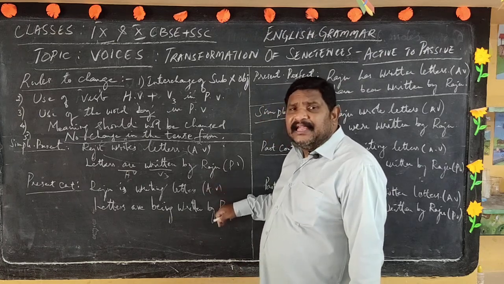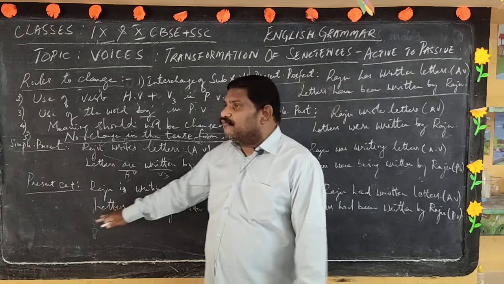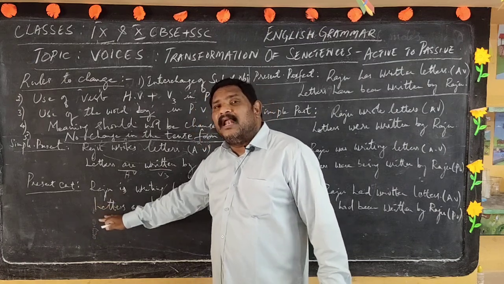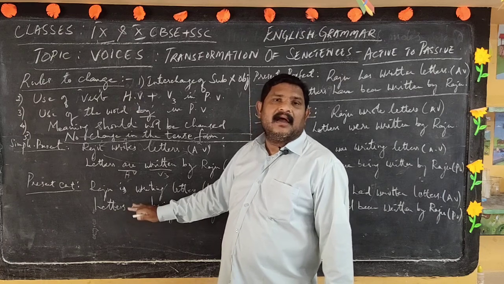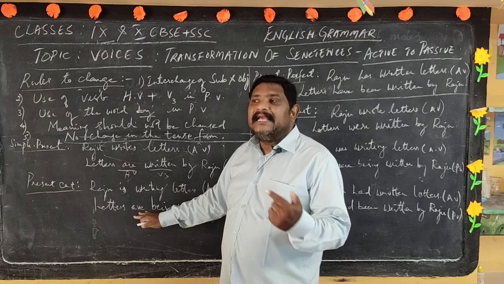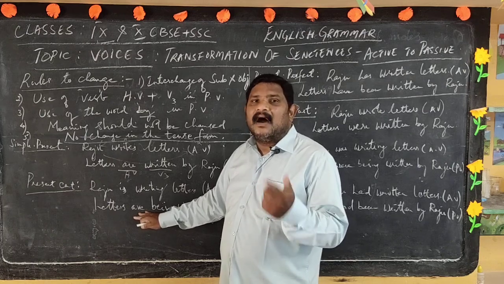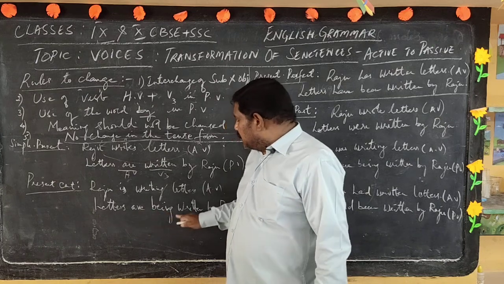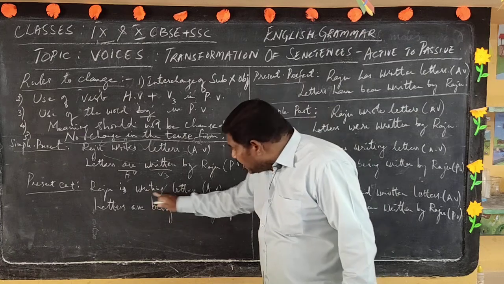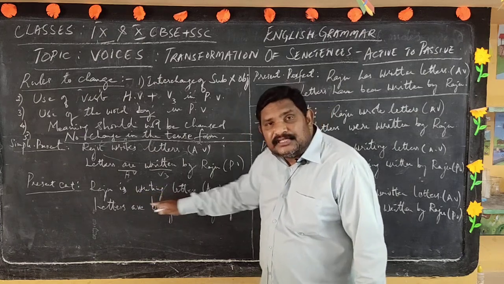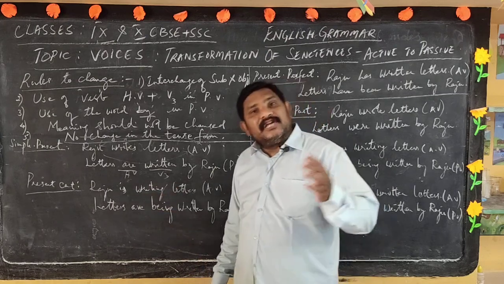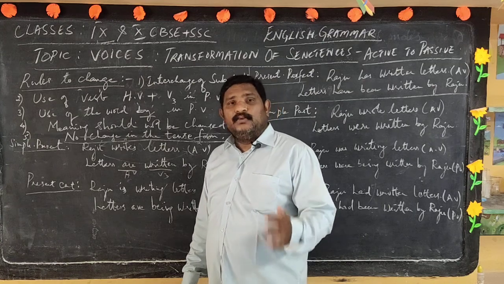So now converting the same sentence, again I bring the word letters forward. Letters are, because letters is plural, then it has to go with are. Okay, you need to pronounce properly. Letters are. Now being, why should I use being? Because the action is in the continuous form here. The action has not stopped. Raju, what is he doing? He is writing letters. Raju is writing letters.